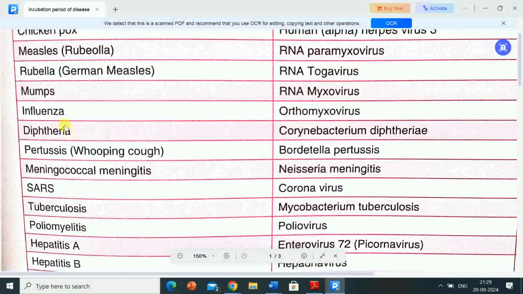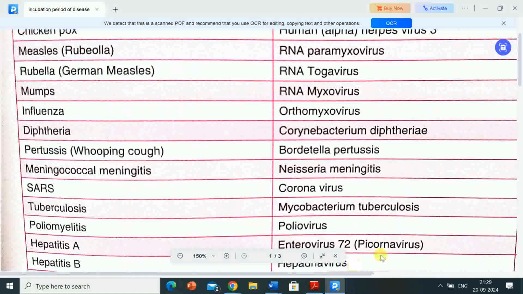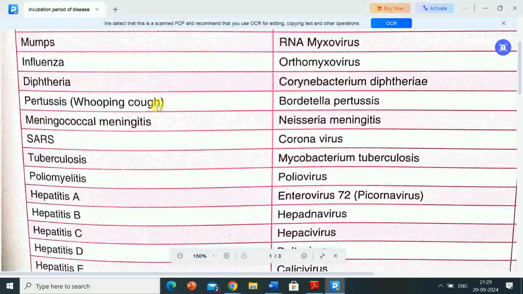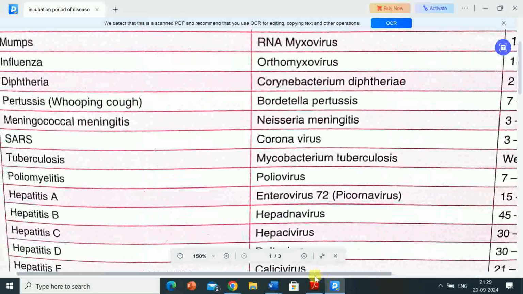Next disease is diphtheria. The causative organism is Corynebacterium diphtheriae. Incubation period is 2 to 6 days. Next disease is pertussis, whooping cough. The causative organism is Bordetella pertussis, and its incubation period is 7 to 14 days.